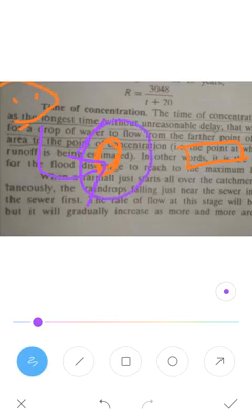This time of concentration has two components: one is the time of entry and the other is the time of flow. What is the time of entry? The time of entry, or the inlet time, is the time taken by the runoff to run from the most distant point of the watershed to the inlet of the sewer.